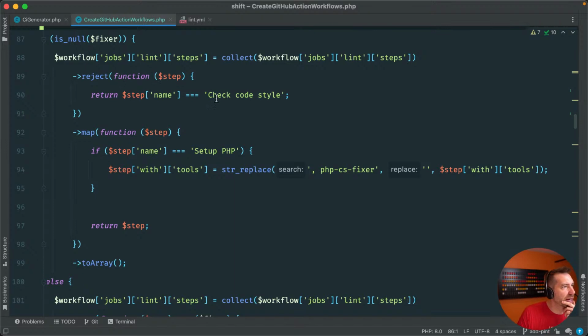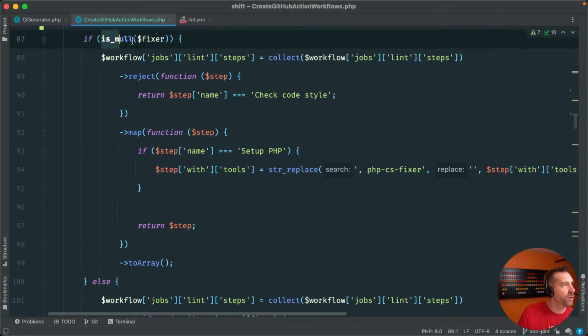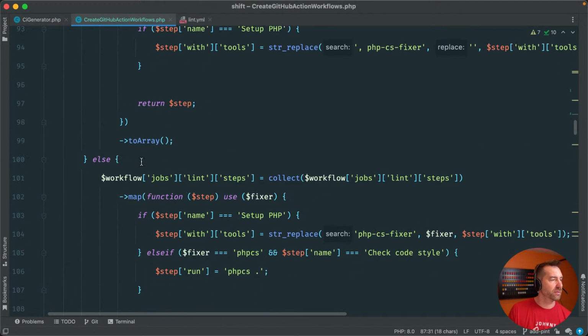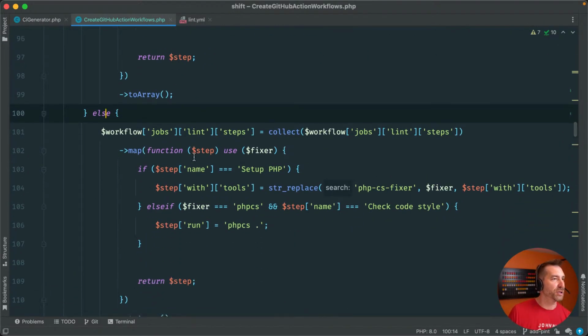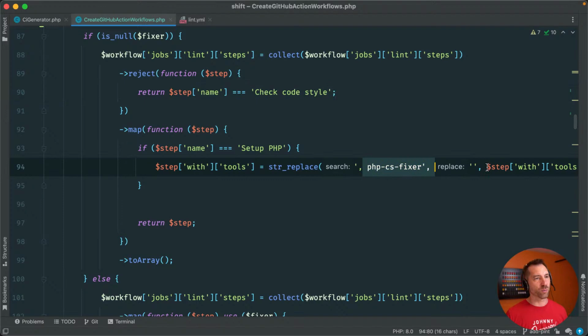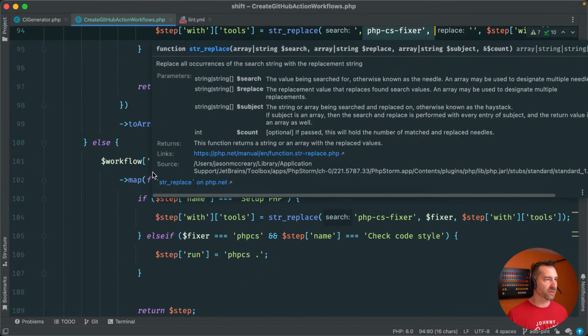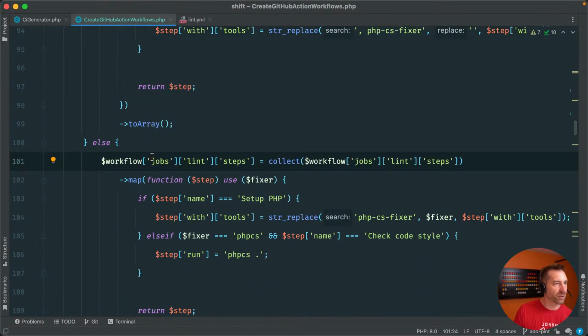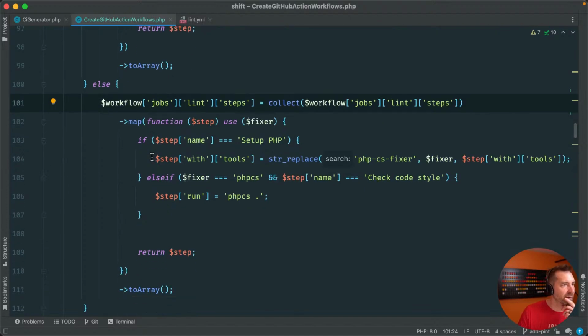And we're going to reject the check codes. Oh, if it's null. Sorry, if it's null. Let's pay attention to the code. If it's null, then we would actually dump out the code style step and then remove PHP CS Fixer. But it's not necessarily null in this case. It's going to be something else. So this is the part we care about.